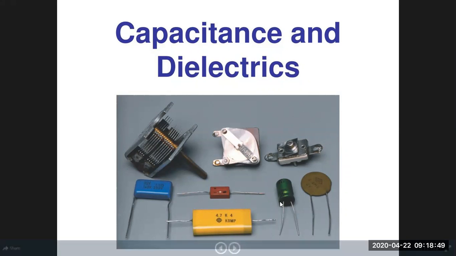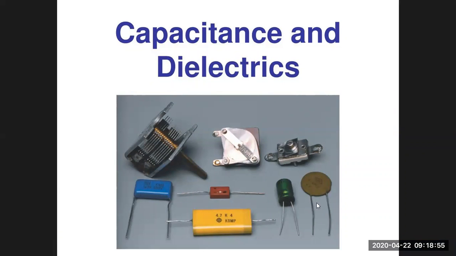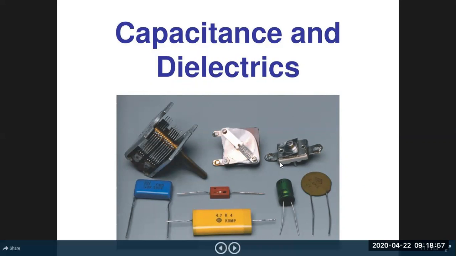But if you look at the inner structure of capacitors, then you will realize this is just the physical appearance. But what is the internal structure and what is the basic structure of capacitors that we have to see?